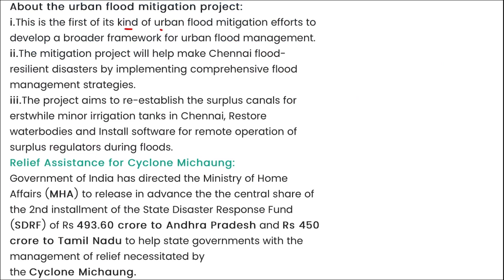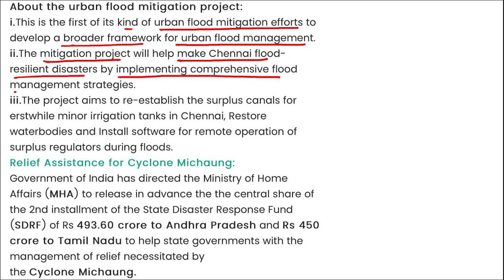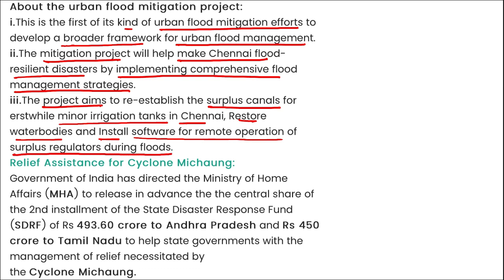this is the first of its kind urban flood mitigation effort to develop a broader framework for urban flood management. As we know, because of the cyclone, flood was there, and in order to take care of the people of that area, this project was launched. This mitigation project will help make Chennai flood resilient by implementing comprehensive flood management strategies. The project aims to re-establish the surplus canals for minor irrigation tanks in Chennai, restore water bodies, and install software for remote operation of the surplus regulator during floods. That means during the time of flood, if there is excess water, that water can be directed to these surplus